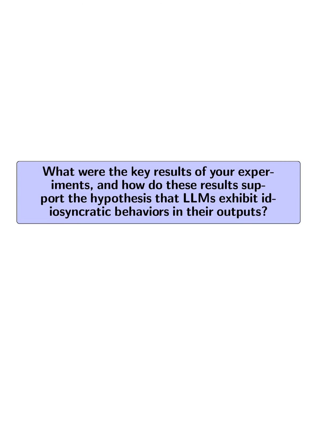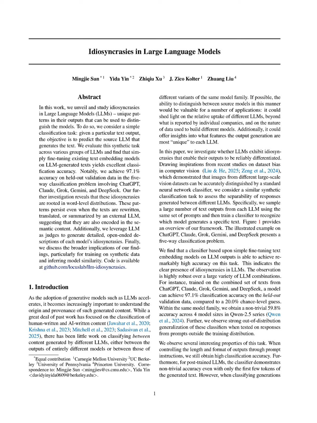What were the key results of your experiments, and how do these results support the hypothesis that LLMs exhibit idiosyncratic behaviors in their outputs? The key results of our experiments demonstrate that classifiers can achieve remarkably high accuracy in distinguishing outputs from different LLMs, with a peak of 97.1% accuracy on a 5-way classification task involving models like ChatGPT, Claude, Grok, Gemini, and DeepSeek.